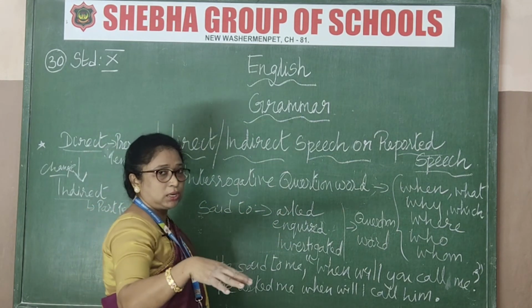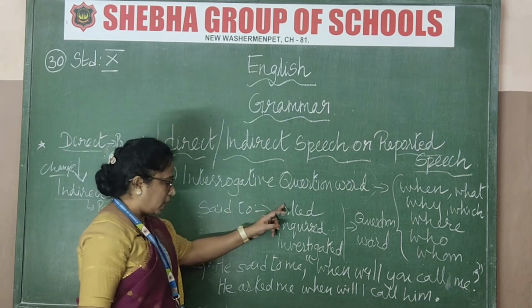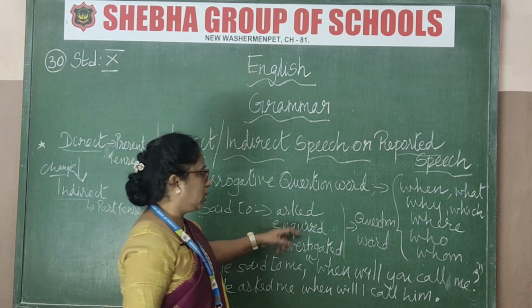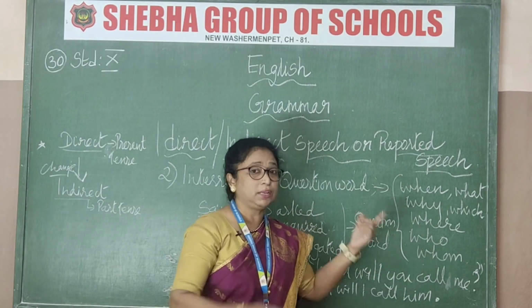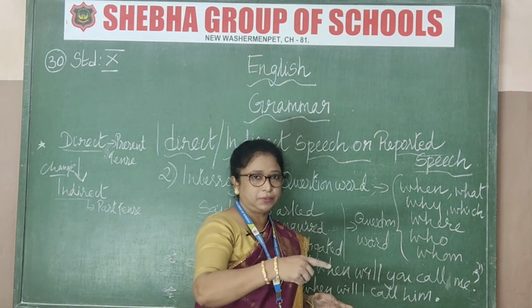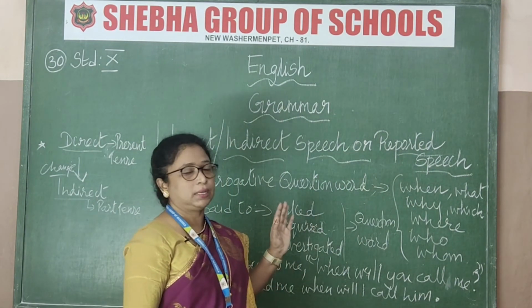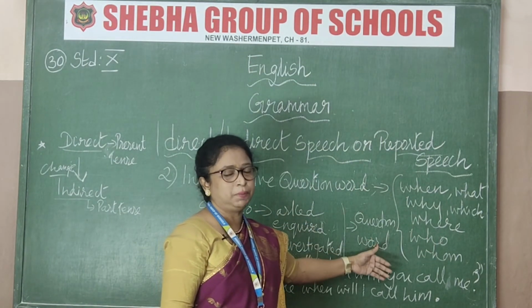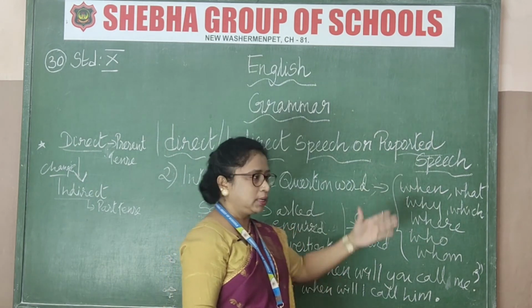So said to in this interrogative question word. Even in the previous one I told you said to will change into asked. So said to will change into asked, inquired or investigated according to the sentence. And then the connecting word. What was the previous thing? Connecting word: if or whether. Now here the question word itself is the connecting word. That means these words will come again in the same place. They will be repeated, how it was in the direct speech. Same thing you can take it down.